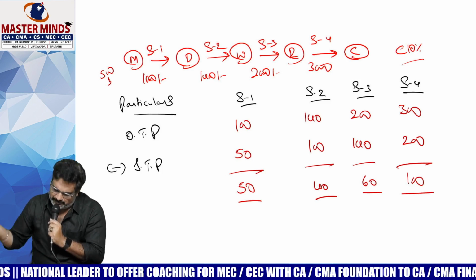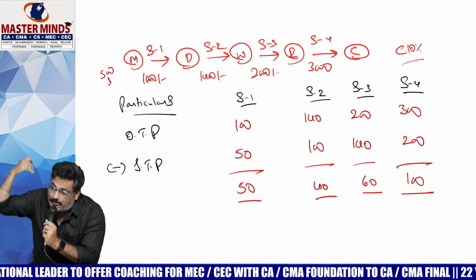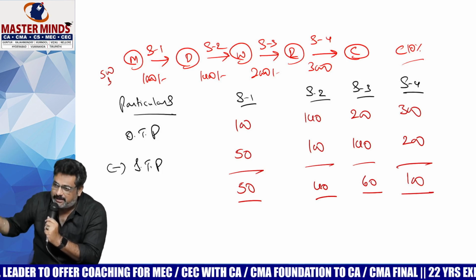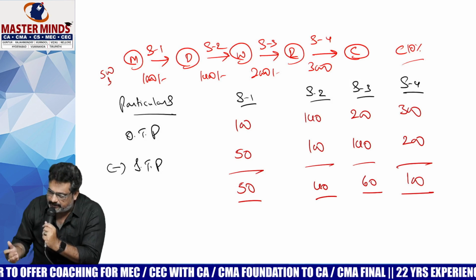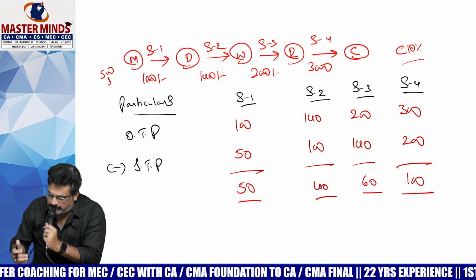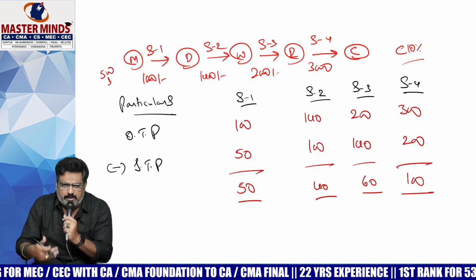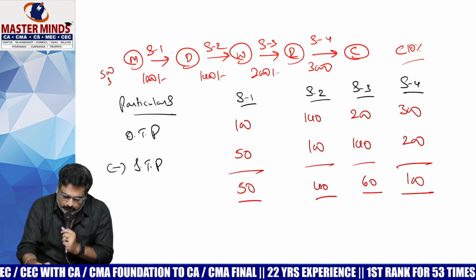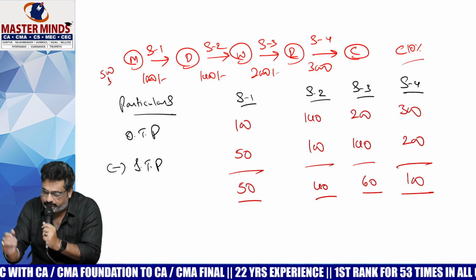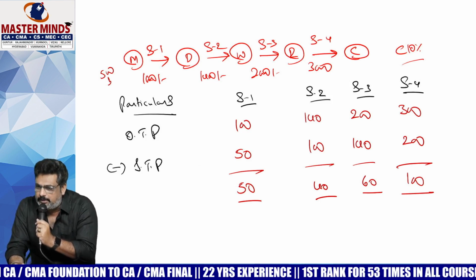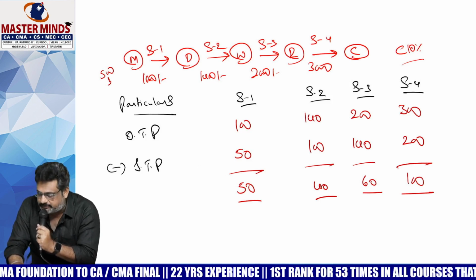So, in every stage, we will pay GST on value addition is the word that we use. In every stage, the tax we paid in the current stage can be used to pay tax on the next stage. This is called input tax. If input tax credit is allowed, what will happen? That amount will not be a part of your cost.